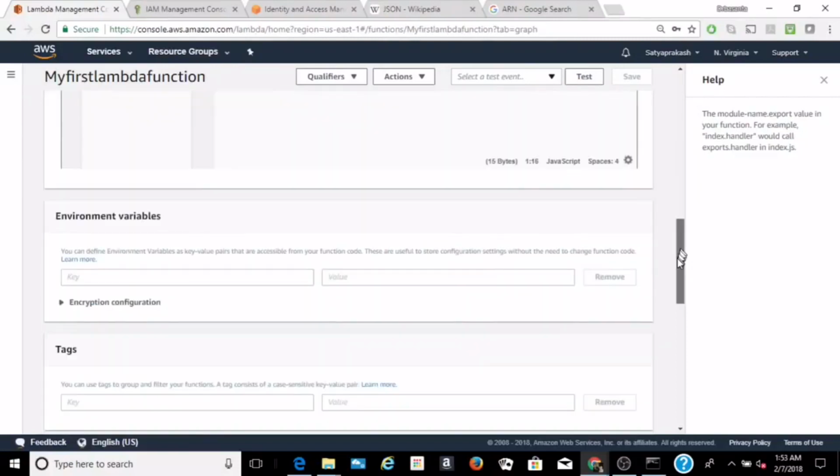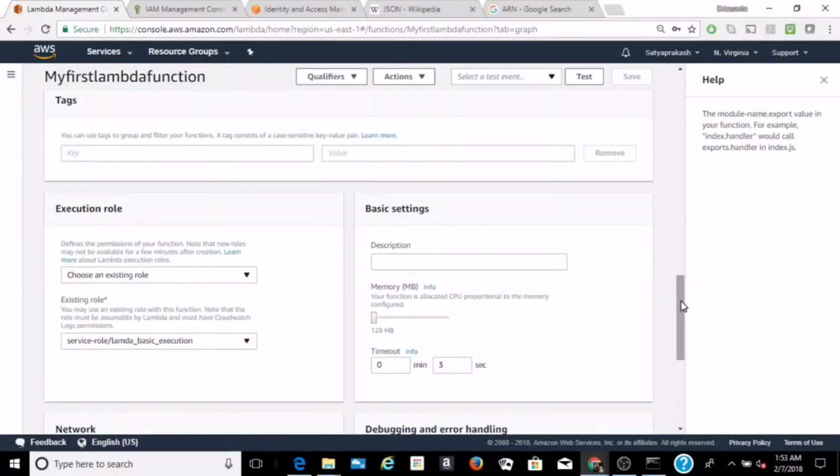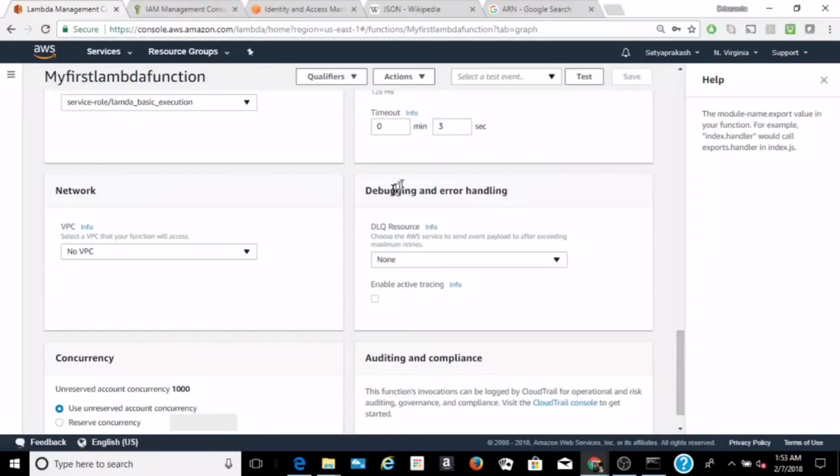We can come down. There are some environment variables we can declare, some tags we can add. This is the role associated, the Lambda basic execution role, and the basic settings, the memory size for the function to execute. We have selected 128 MB, the timeout as 3 seconds, and some debugging and error handling, auditing and compliance, and the concurrency as 1000. Basically we will leave it as is, the default settings.